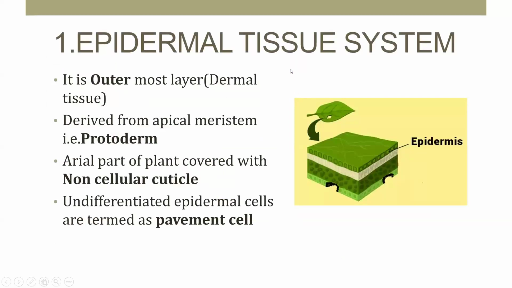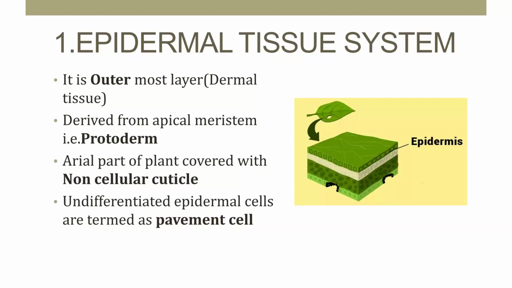The epidermal tissue system is the outermost layer, also known as the dermal tissue. It is derived from the apical meristem, that is, the protoderm. The aerial part of the plant body is covered with a non-cellular cuticle. The undifferentiated epidermal cells are also known as pavement cells.